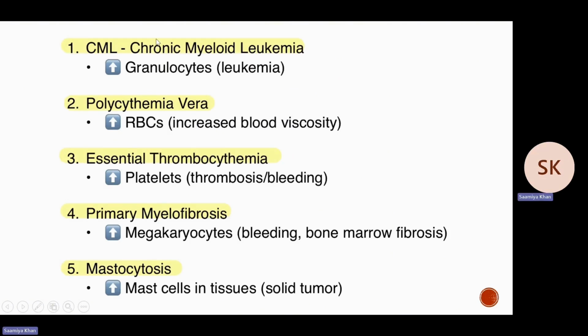Now, there are five types of myeloproliferative neoplasms that we're going to discuss. Starting off with chronic myeloid leukemia, in which there's an increase in the number of granulocytes. Then there's polycythemia vera, in which we have increased RBCs, and essential thrombocythemia, where there's an increased number of platelets. Primary myelofibrosis has an increased number of megakaryocytes, and mastocytosis has an increased number of mast cells in tissues, and this is the only solid tumor out of the five.